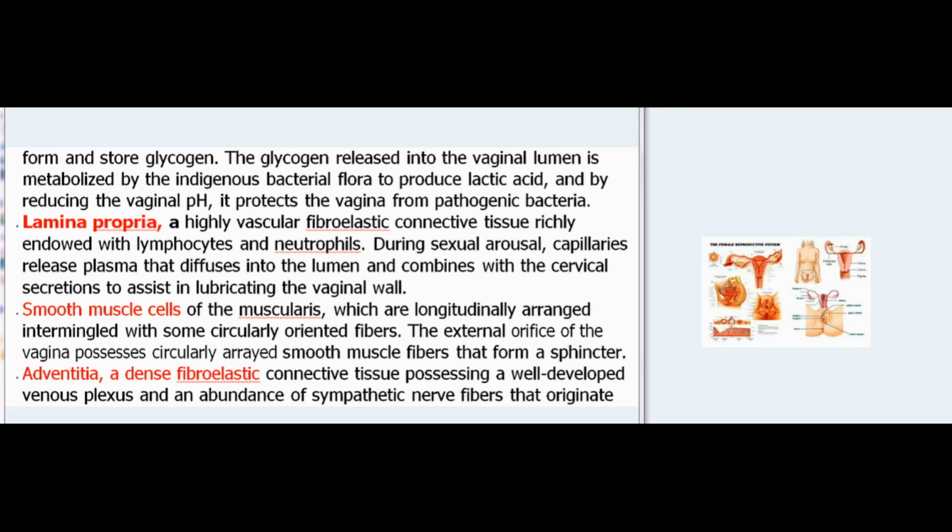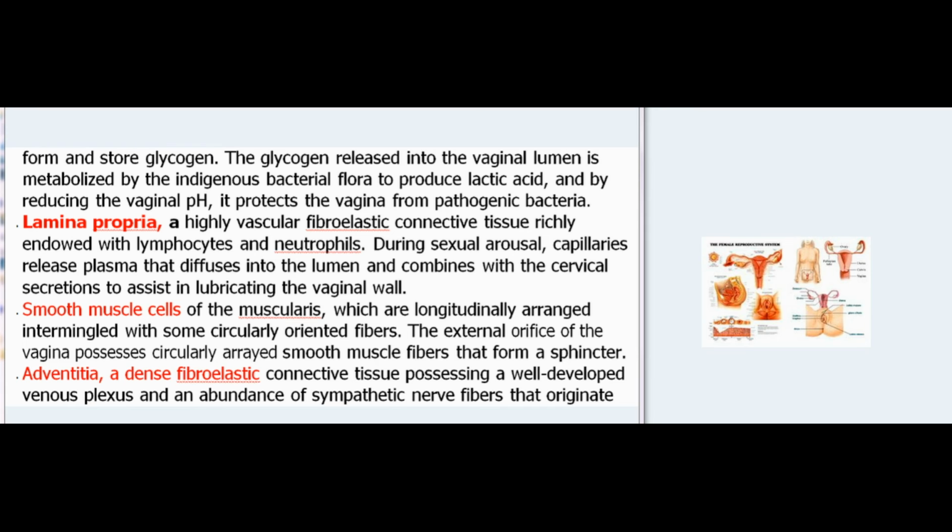Lamina propria, a highly vascular fibroelastic connective tissue richly endowed with lymphocytes and neutrophils. During sexual arousal, capillaries release plasma that diffuses into the lumen and combines with the cervical secretions to assist in lubricating the vaginal wall. Smooth muscle cells of the muscularis, which are longitudinally arranged, intermingled with some circularly oriented fibers. The external orifice of the vagina possesses circularly arrayed smooth muscle fibers that form a sphincter.